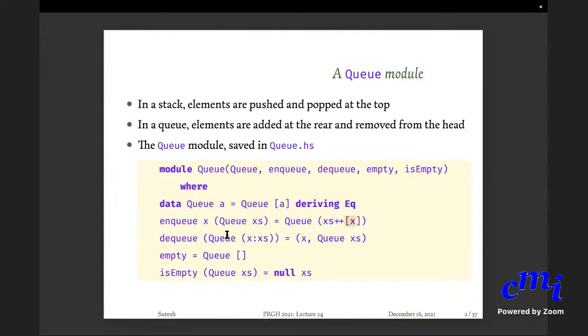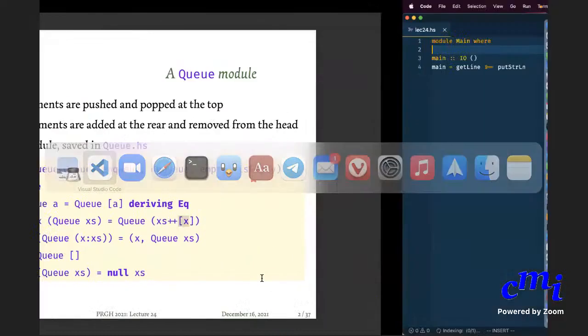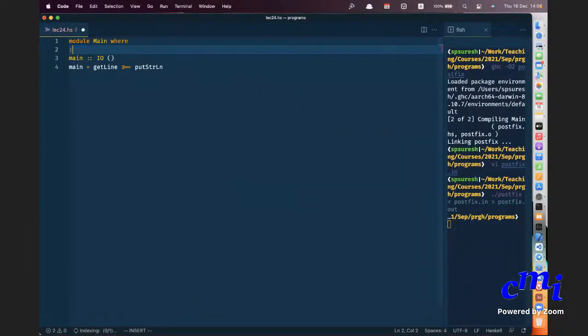And dequeuing is nothing. If the queue is x colon xs, you just present x as well as the remainder of the queue. So dequeuing is simple. Enqueuing has a time penalty because you have to add at the end. An empty queue is just the queue that contains the empty list, and checking whether something is empty is just checking whether the list is null or not.